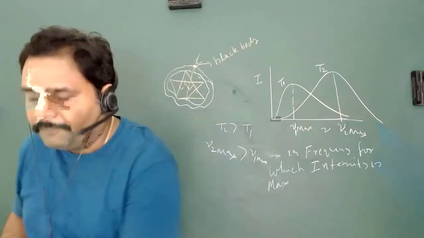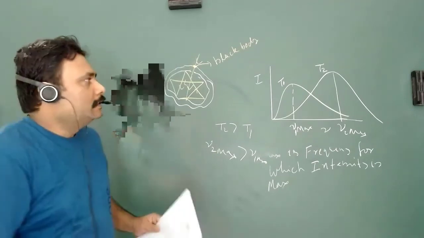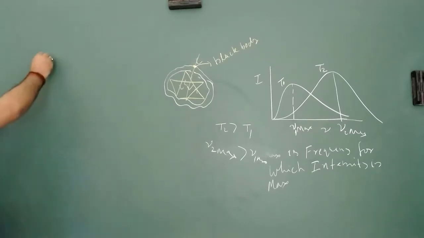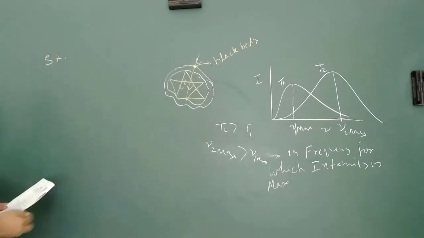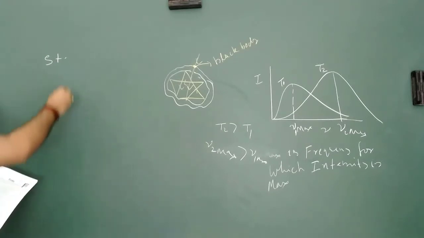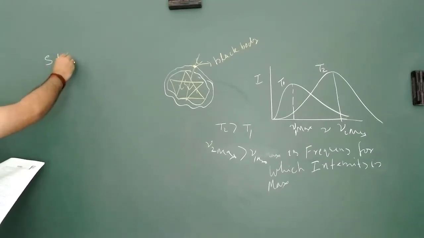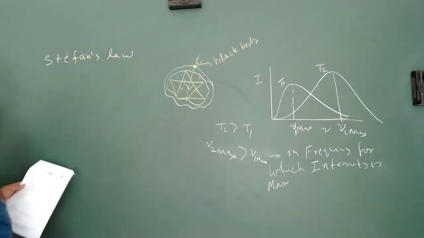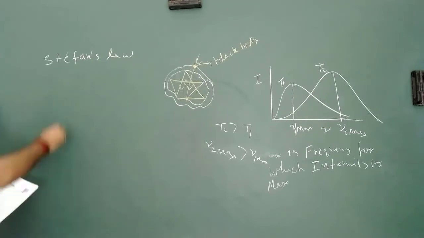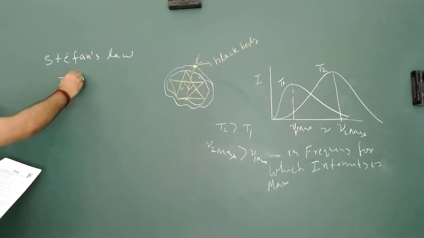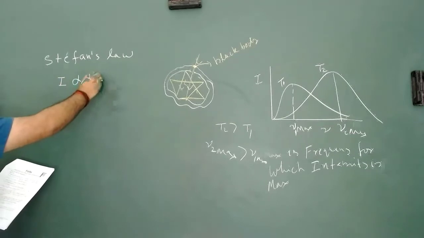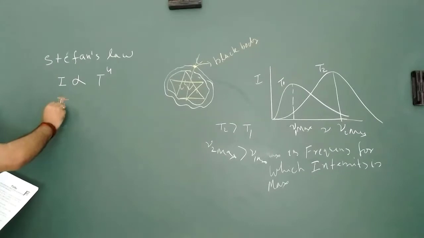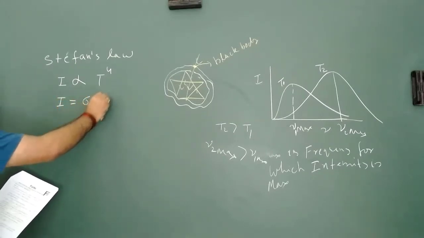The first law to explain all this is given by Stefan's law. What does Stefan's law tell? Stefan's law tells that intensity is proportional to T to the power 4, and I is equal to sigma T to the power 4.